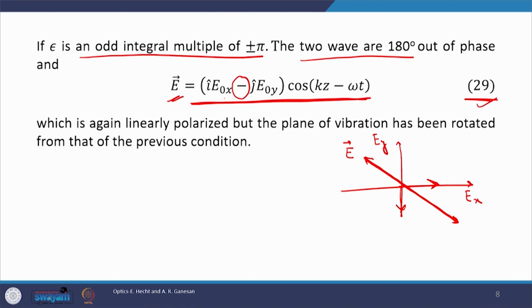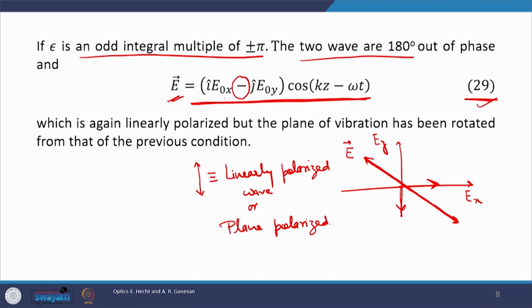Now, you see that whenever we represent a plane polarized wave, the resultant always looks like a double headed arrow. This represents a linearly polarized or plane polarized wave. If this is the representation of a linearly polarized wave, what will be the representation of an unpolarized wave?